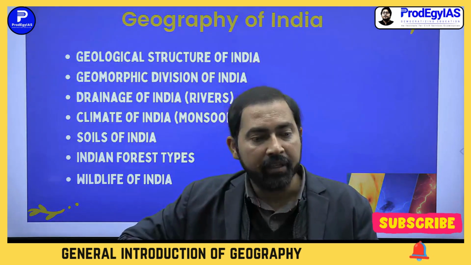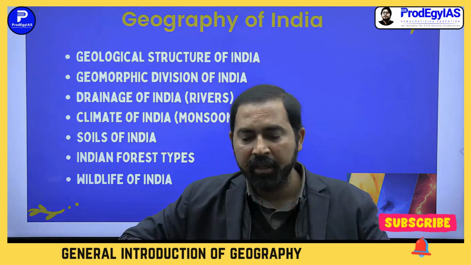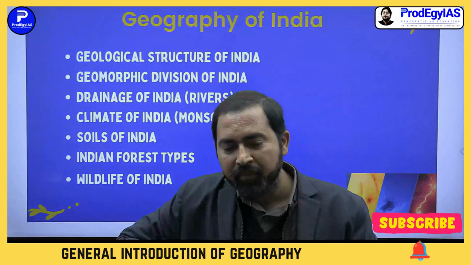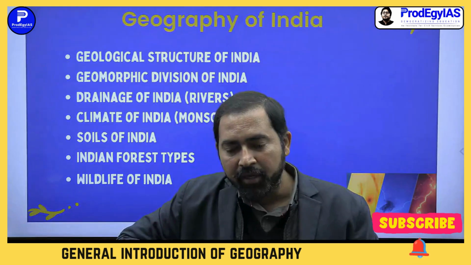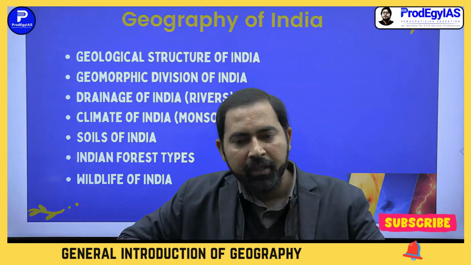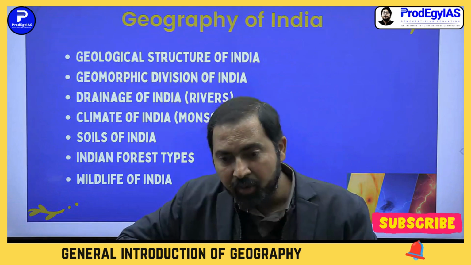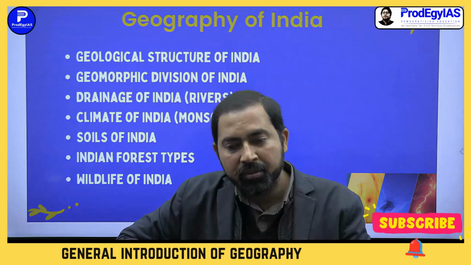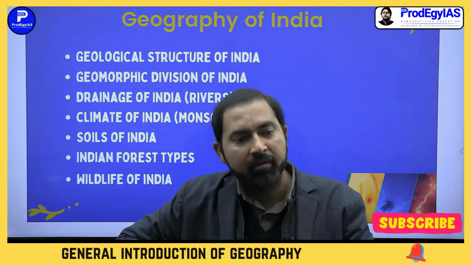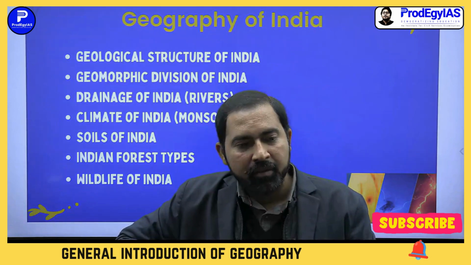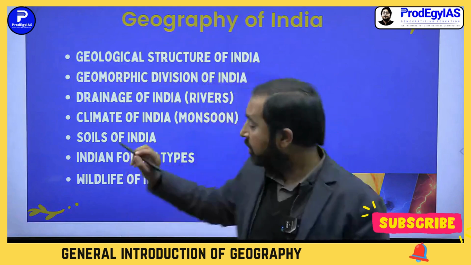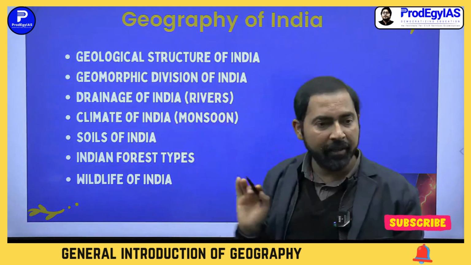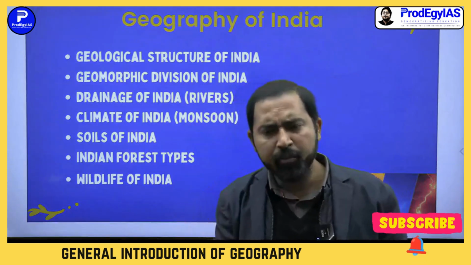You cannot say that in some book, sir, it is written only 12 types of forests or only 6 types of soils. But the accepted textbooks, which are recognized by the Government of India, say 8 types of soils and 16 types of forests, and you can see this in some standard books.